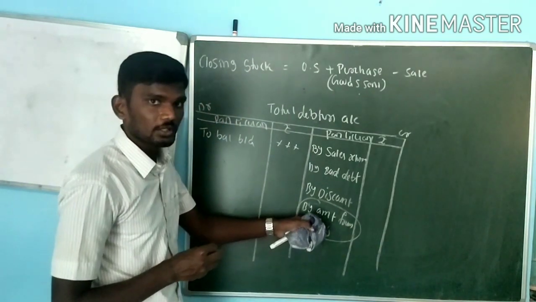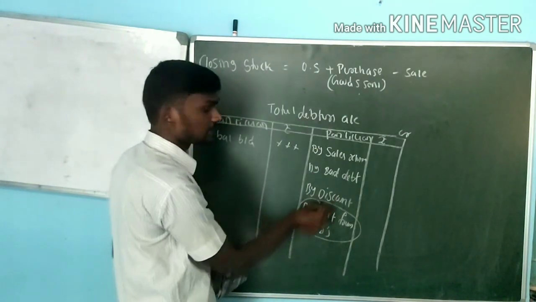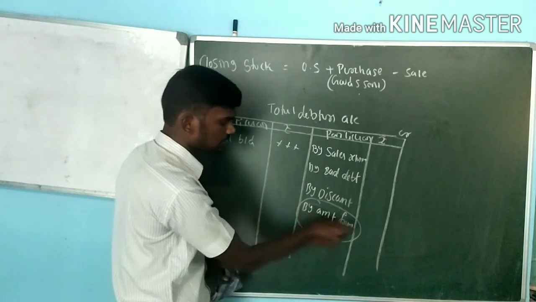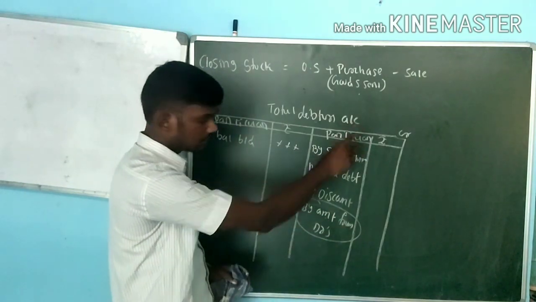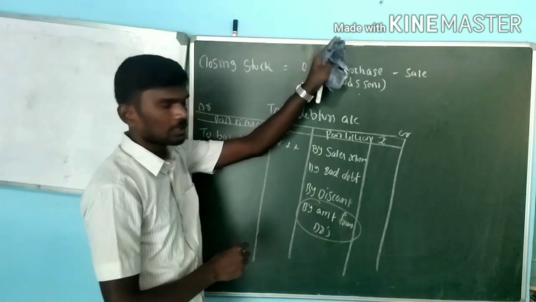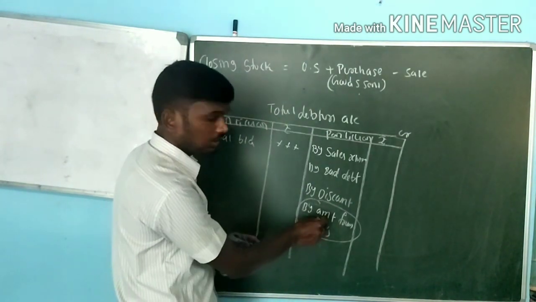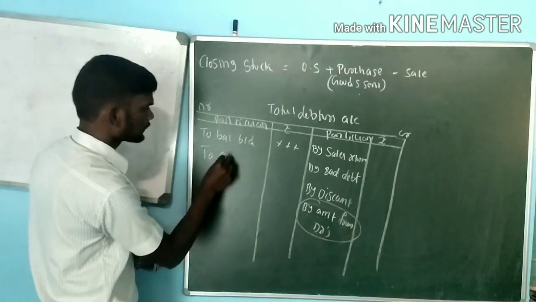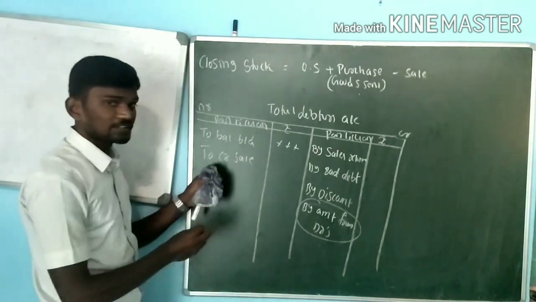This information we have to record both in the total debtors account as well as in the branch account under the credit side. Amount received from debtors, credit. In the same way, we record in the branch account on the credit side under bank account. This is important. The difference amount we should take to the credit side if it is debit.